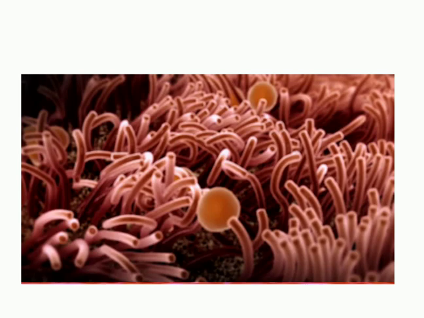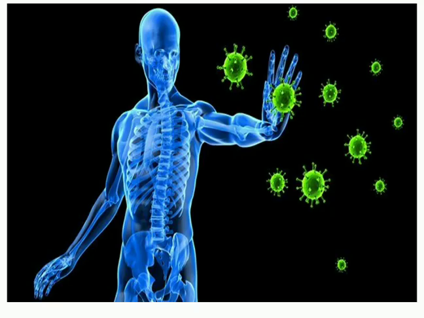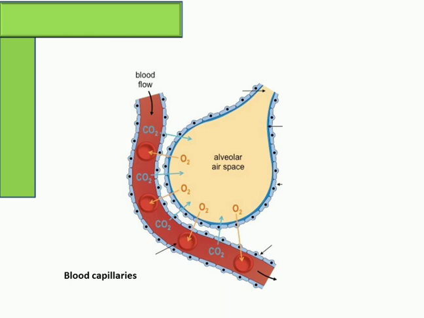When a microorganism or a colony of microorganisms enters the body, we usually have an ability to resist it. That is called immunity. Immunity is the ability of an individual to resist or fight against infection. When we inhale air that contains bacteria, viruses, or fungi, they get into the alveolar space, and in the alveolar space they attack the cells.